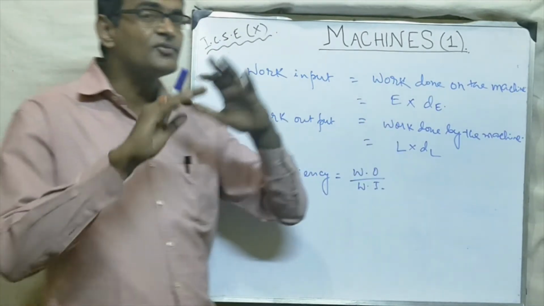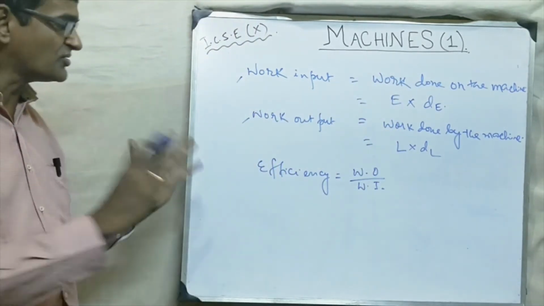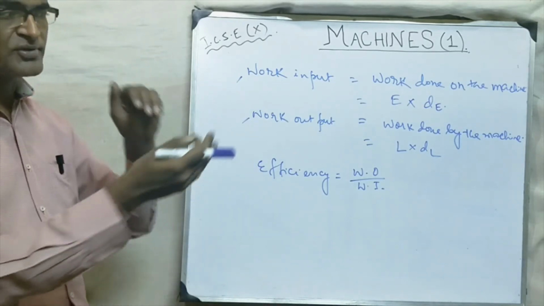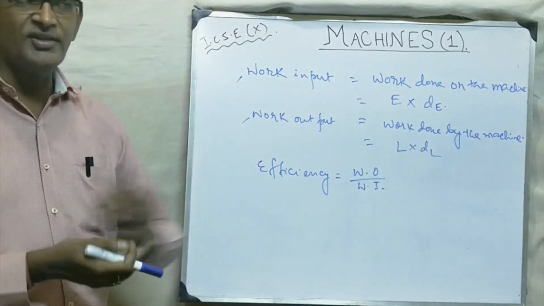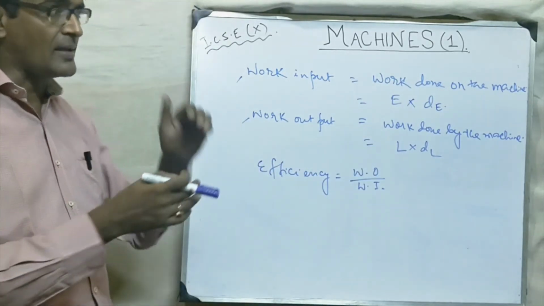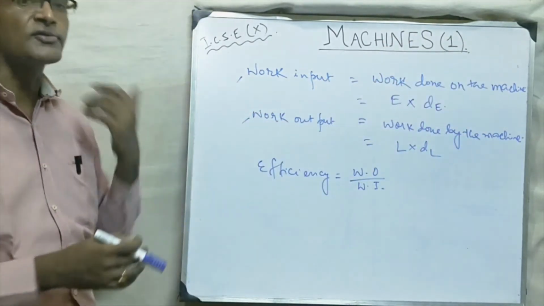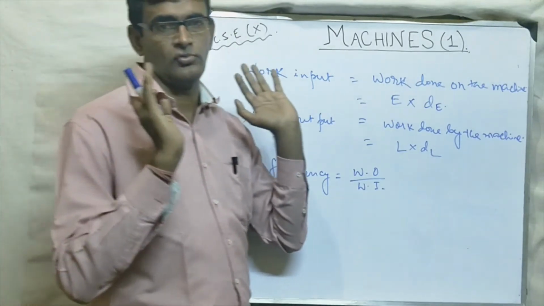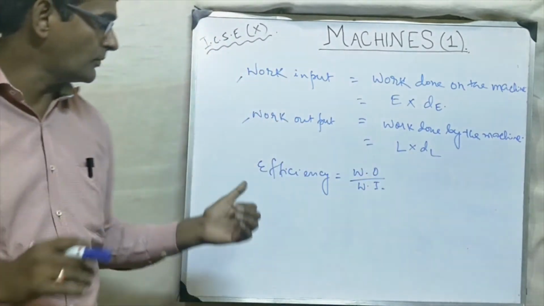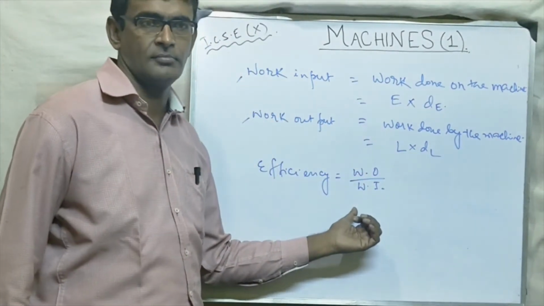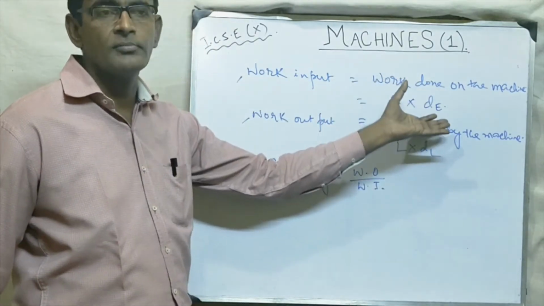So efficiency is actually the measure of the potential of the machine. How much is the machine giving me? Suppose I am giving 100% effort, then how much is the machine returning me? Is it returning me 100%? Suppose I am doing work input of 10 joule. Then is the work output also 10 joule? If it is so, then we say that efficiency of the machine is 100%, because work output is equal to work input.